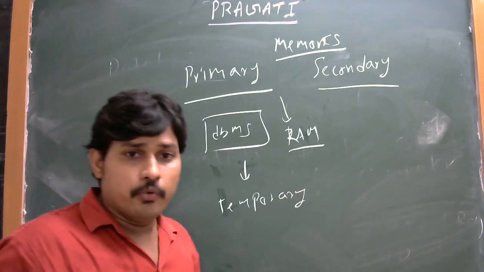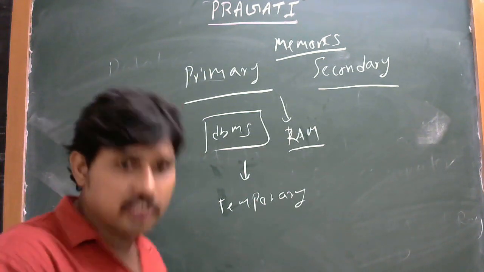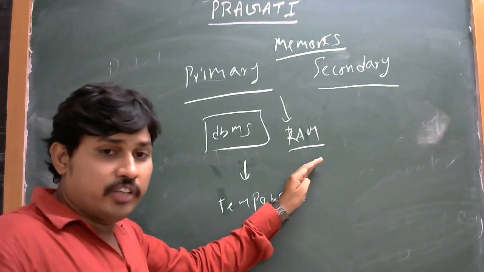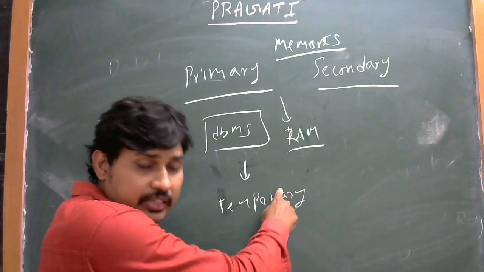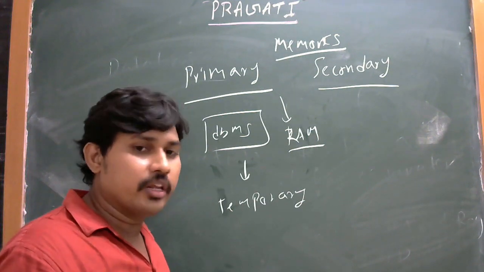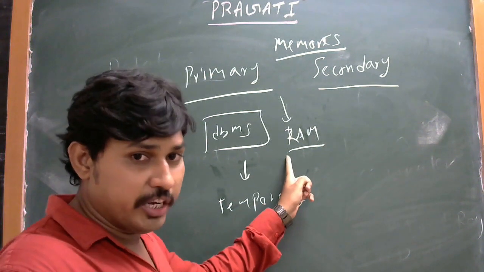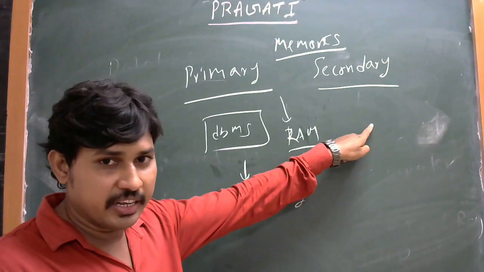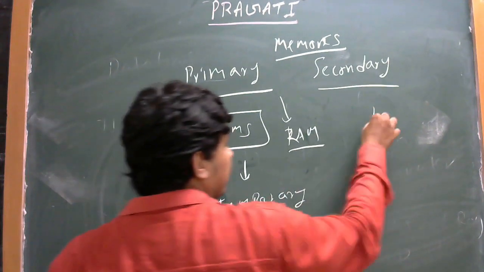Suppose we are creating a file in a computer. Before saving, the file will be in RAM. After you give the file a name and save it, the file goes into secondary. The secondary means the hard disk.